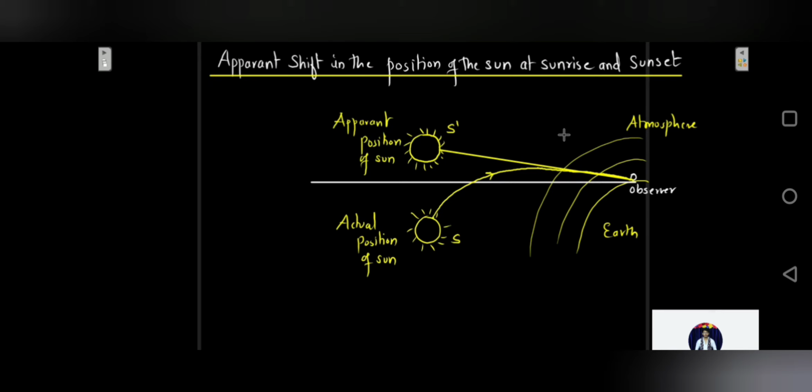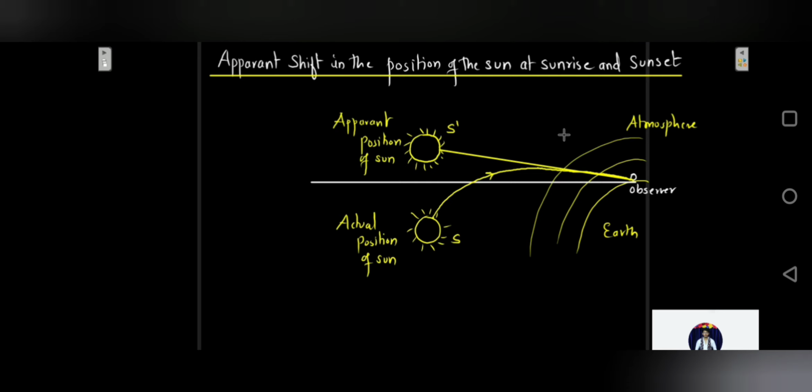The second practical application of refraction is the apparent shift in the position of the sun at sunrise and sunset. It is said that the sun appears to rise early by 2 minutes and appears to set late by 2 minutes. So they say that the length of the day increases by about 4 minutes due to this apparent shift in the position of the sun. Why does this happen? This also has the same reason, that is refraction of light.